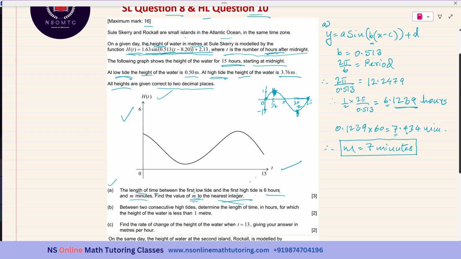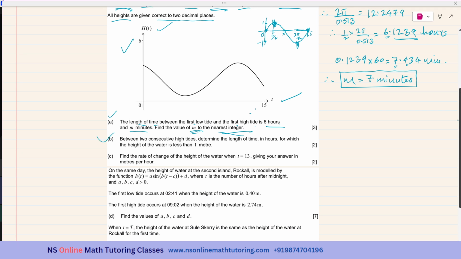Okay, so now we come to subpart B. Between two consecutive high tides, determine the length of time in hours for which the height of water is less than 1 meter. It is containing just 2 marks. So the height should be less than 1. And of course, I'll be using the calculator, so it is using GDC graphs.